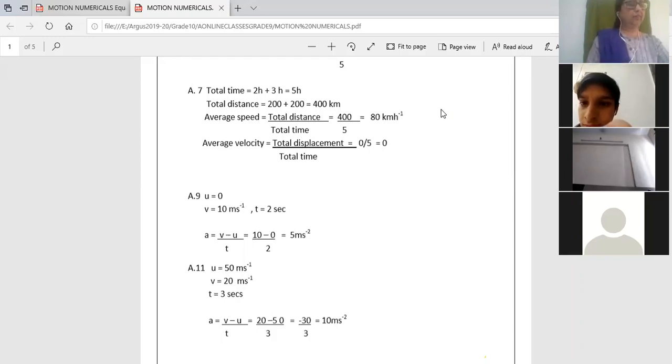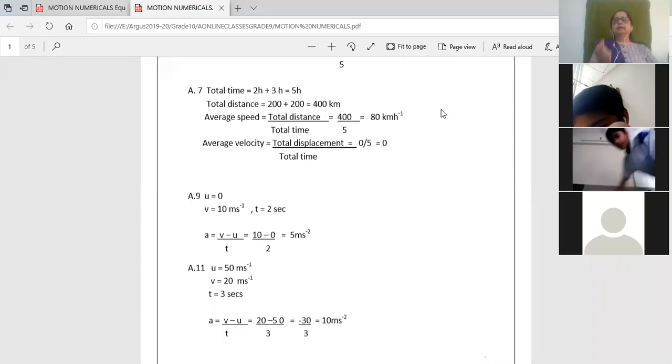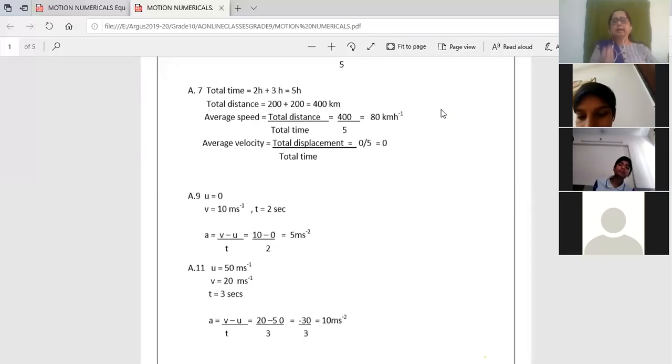Whenever you get a statement that a body or a car starts from rest, the initial velocity has to be taken as 0 because it was not moving initially.